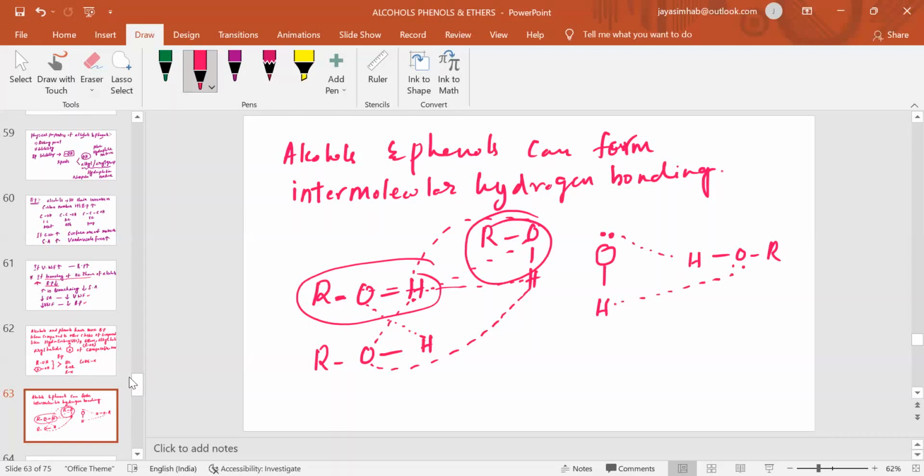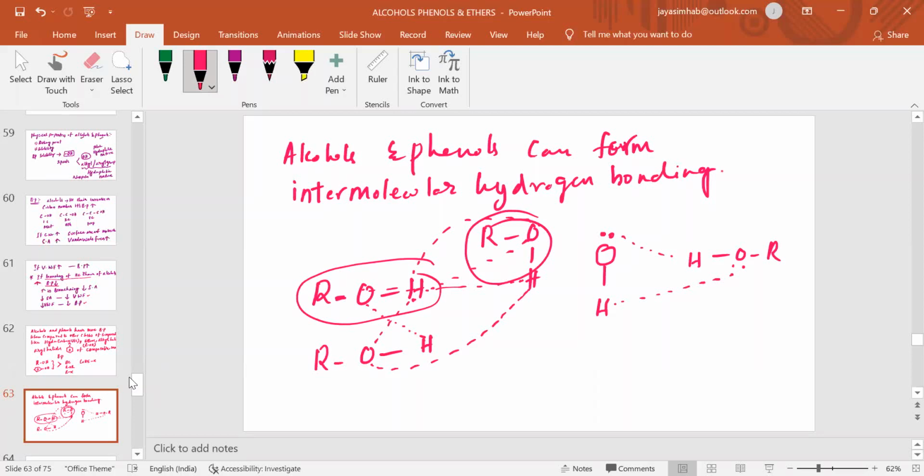What is boiling point? Evaporation point is boiling point, right? If you start heating a liquid, at what temperature that liquid starts evaporating, leaving its liquid phase into the gaseous or vapor state, that evaporation point is called boiling point. So togetherness of these alcohol molecules is brought up by the intermolecular hydrogen bonding, which makes them too difficult to become volatile.